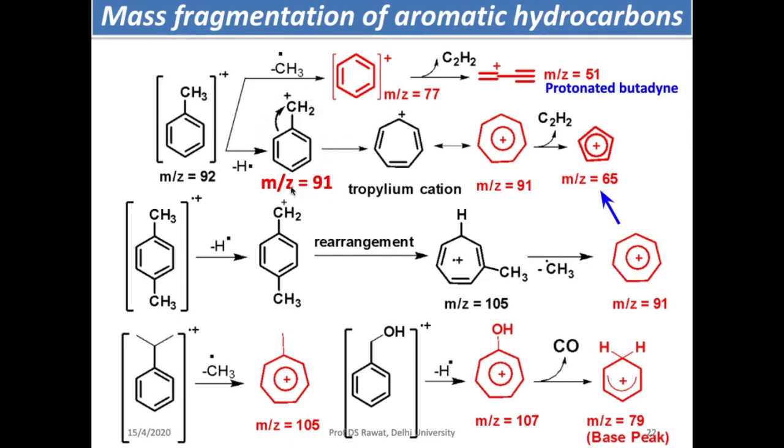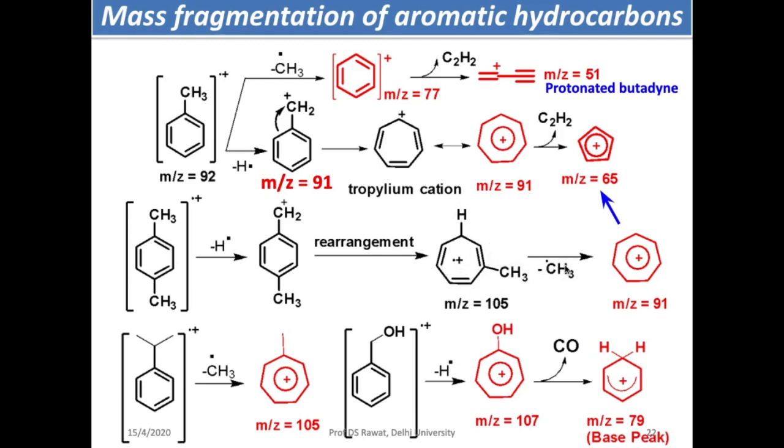Now the question arises whether this 91 peak is because of the benzyl cation or because of the tropylium cation. To confirm this, you can take the example of paraxylene. If you take paraxylene, this is the cation you get, and it is related to this.